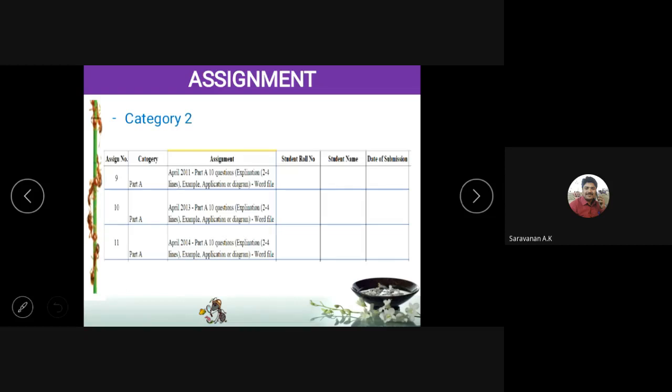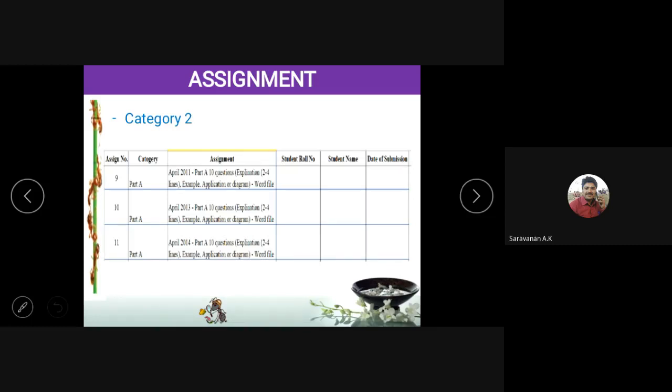Okay. No need to write anything on the paper, no need to scan anything. Just type it in the Word and then submit in the Google Classroom. Now we are going to create an assignment 2 for you. In that you put the assignment things. This is for part A. Part A, only one student has to enroll it.